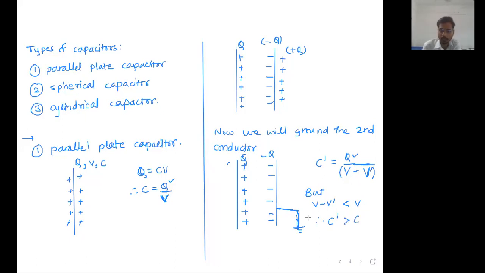In this way people try to increase the capacity of the system by just placing another conductor near the first conductor. Yes, no reply in the chat box. These are simple points. I'm speaking slowly for the sake of understanding. These are new points, so I'm taking time to explain them. New capacity will be increased just by decreasing the potential of the system.